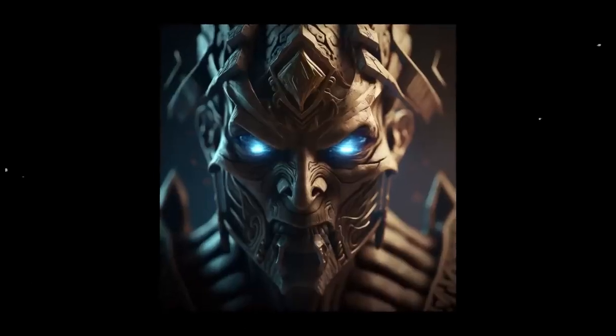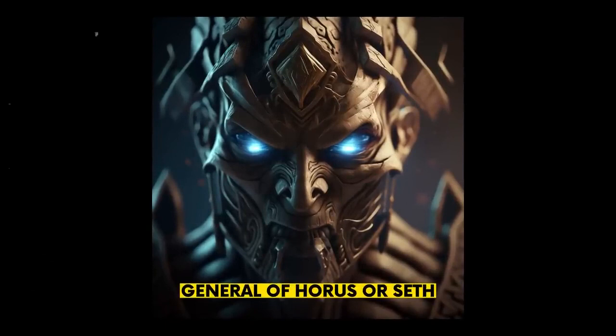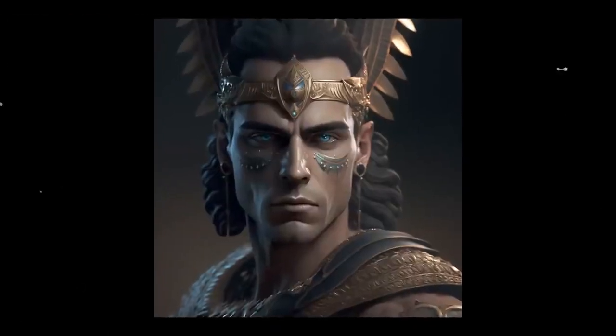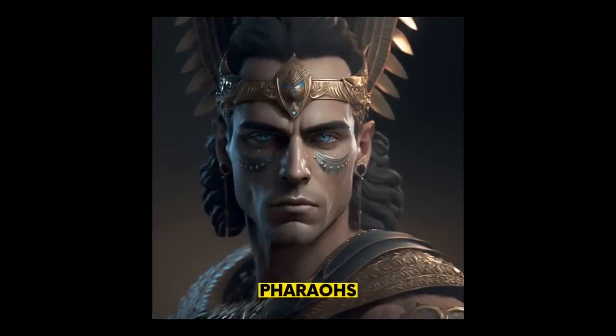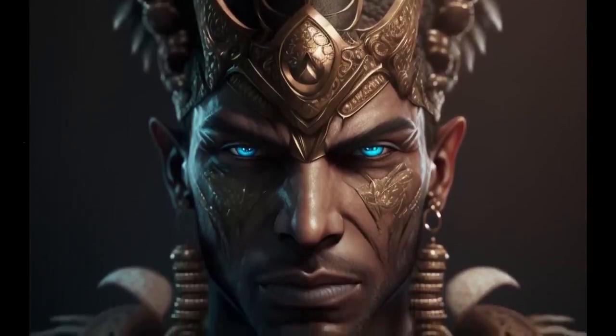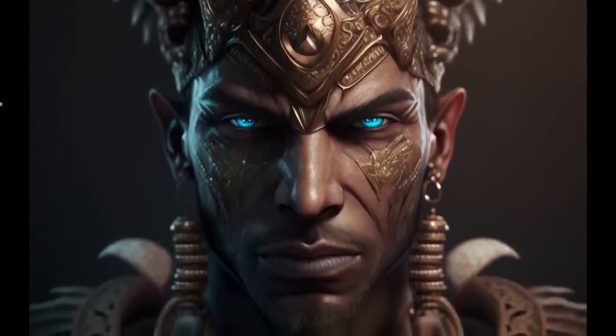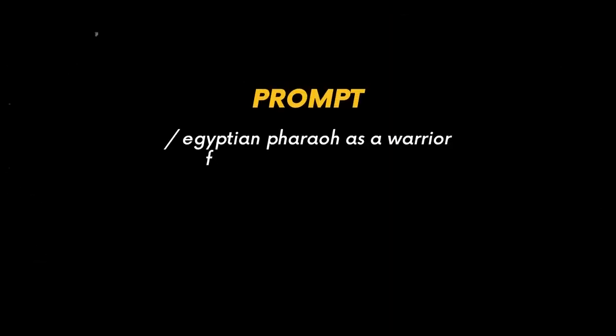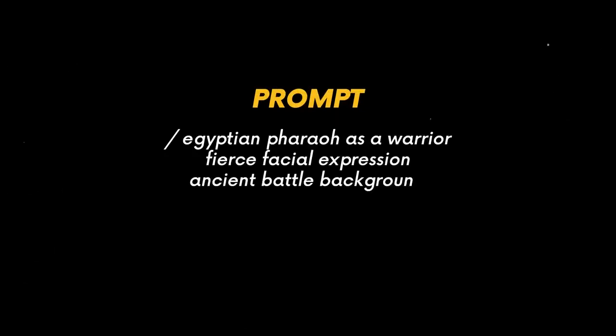Next comes this evil character. He could be a general of Horus who would command his army, or his personal best warrior. Next comes a certain pharaoh. As you know, the kings of ancient Egypt considered themselves the children of gods, or even gods themselves, so they also need to appear in the game. So these pharaohs could look like this in human form. Yes, they may look like Maya tribesmen or ancient Nubians, still, it would diversify the lore. I wrote Egyptian pharaoh as a warrior, fierce facial expression, ancient battle background, and so on.